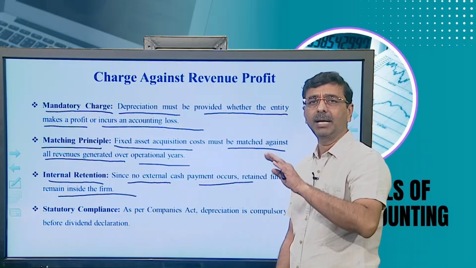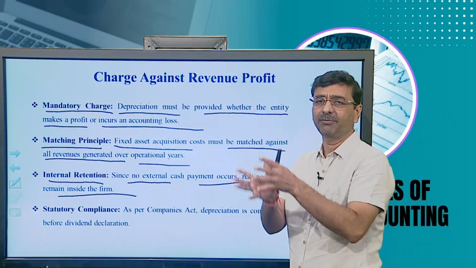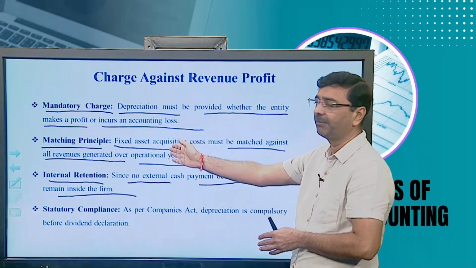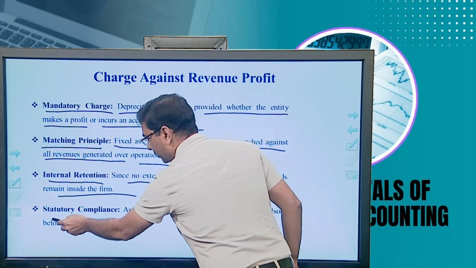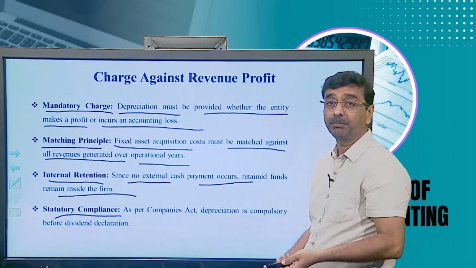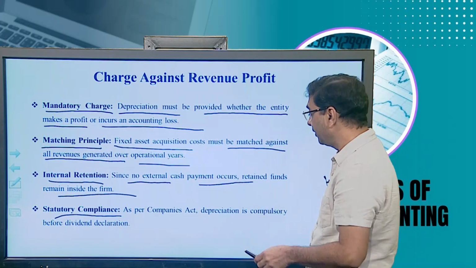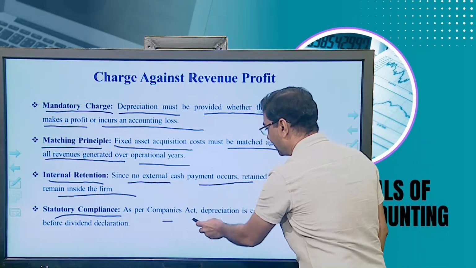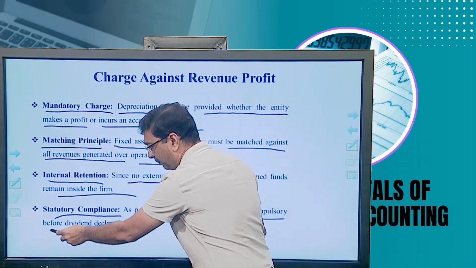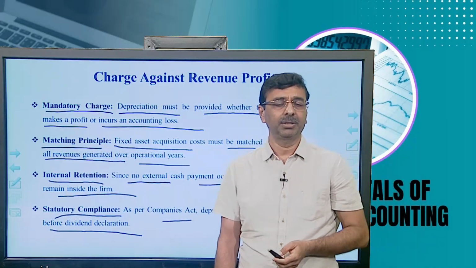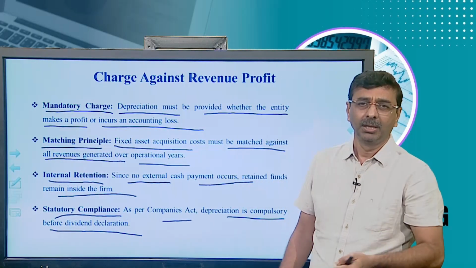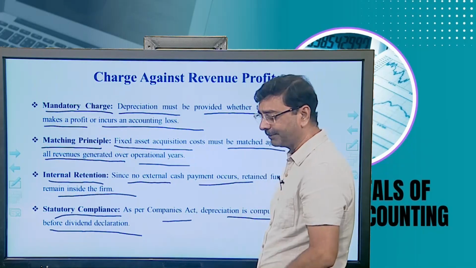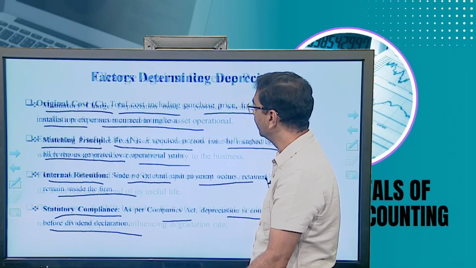It is just debited, considered as a reduction of assets and an expense to be built up against the matching of the specific revenue earning. Statutory compliance: naturally, as per the Companies Act, depreciation is mandatory and has to be debited from the particular account. That is why depreciation is compulsory before dividend declaration. If you are going to declare the dividend, the depreciation has to be charged as per the norms of the Companies Act and debited from the profit and loss account.